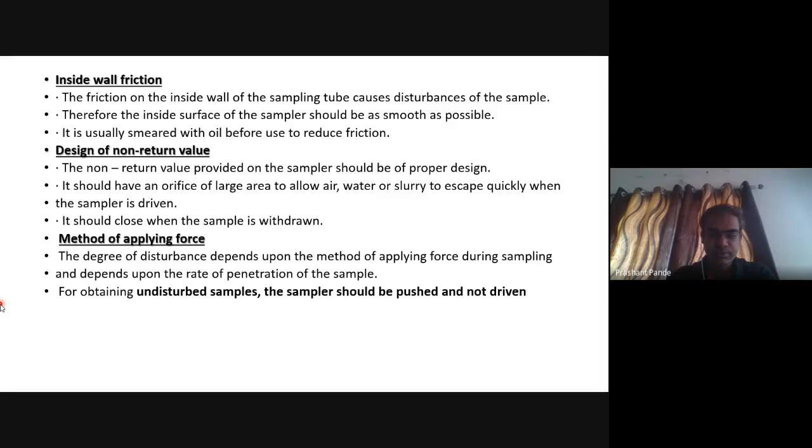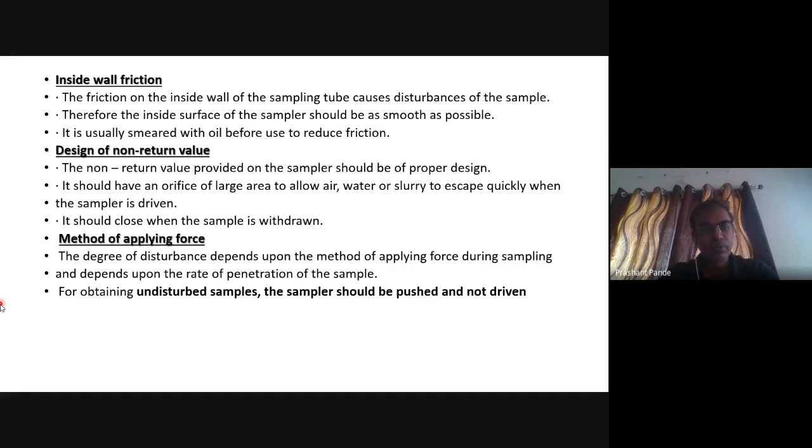Inside wall friction: the friction on the inside wall of the sampling tube causes disturbance of the sample. Therefore, the inside surface of a sampler should be as smooth as possible. It is usually smeared with oil before use to reduce the friction.